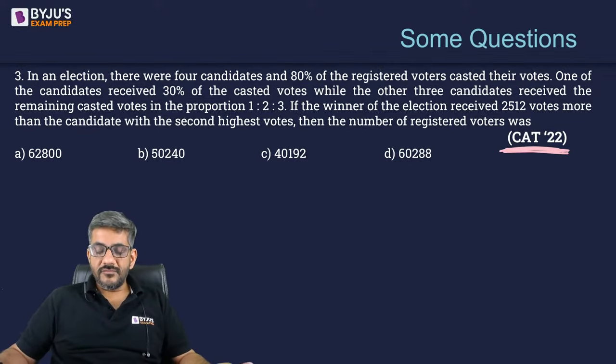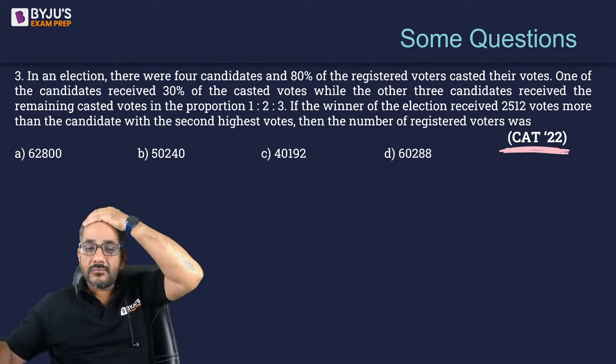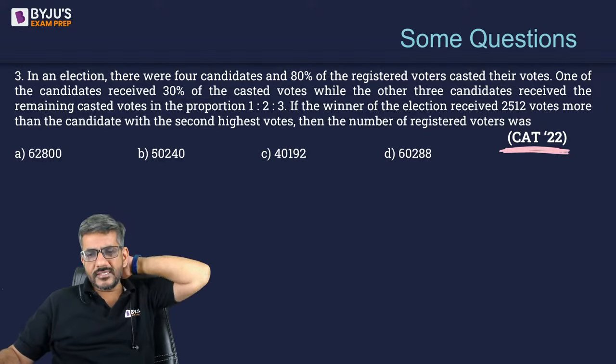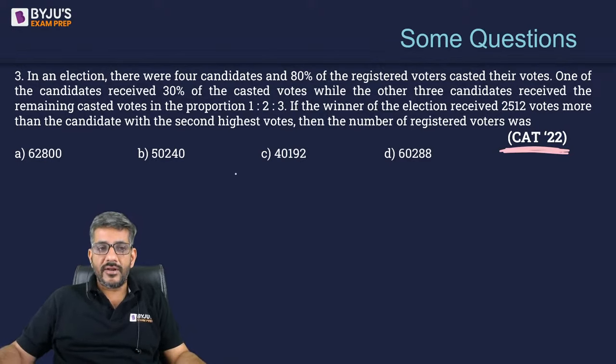So the first question we discussed was about an alternate approach. In the second question, we talked about assuming some values. How do you get that fast? In this third question, once again we have options. Can I take help of some options in this question? Yes, that's what I'm going to talk about. Just pay attention and do let me know if you understood my point or not.